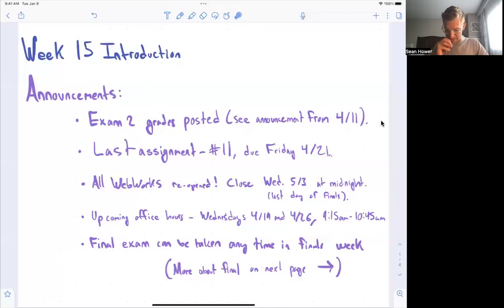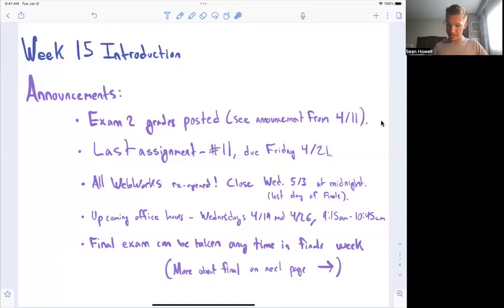The last assignment, number 11, is due this coming Friday, April 21st. At least the written assignment is due April 21st. I've actually reopened all of the web work assignments, including this one, and set them all to close the very last day of finals week. So I would encourage you to get this week's web work assignment done at the same time as the written assignment, so for this Friday.